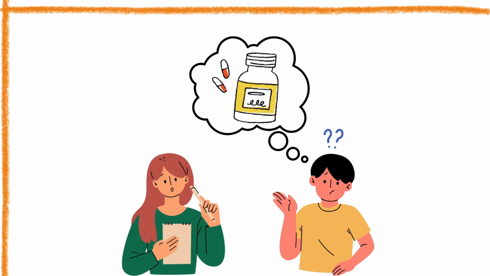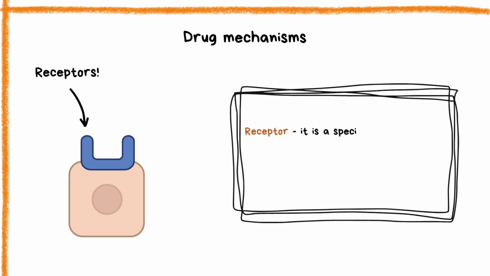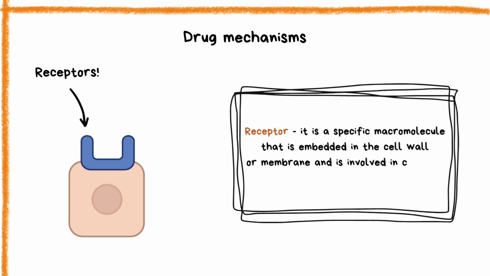At first sight, you might think that drug mechanisms are super complicated, but in reality, they are wonderfully simple. It's mostly about receptors and the molecules that activate them. So the first thing that underlies any drug mechanism is a receptor. It's a specific macromolecule that is embedded in the cell wall or membrane and is involved in chemical signaling between